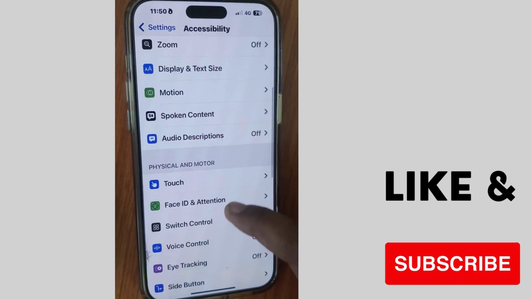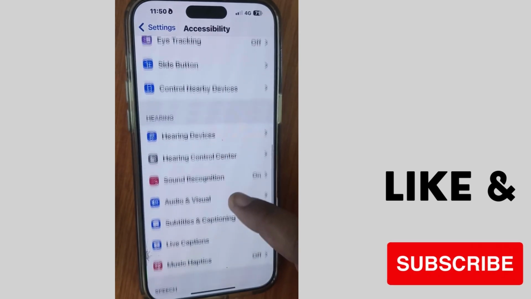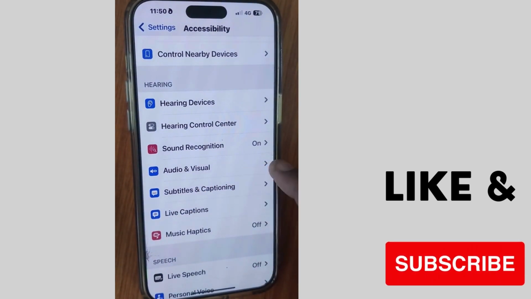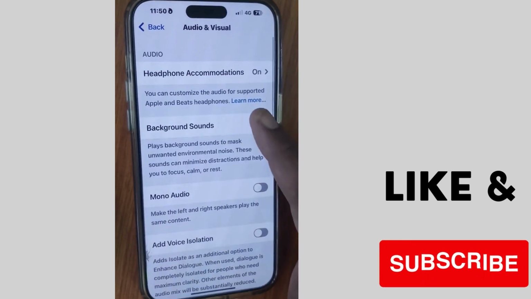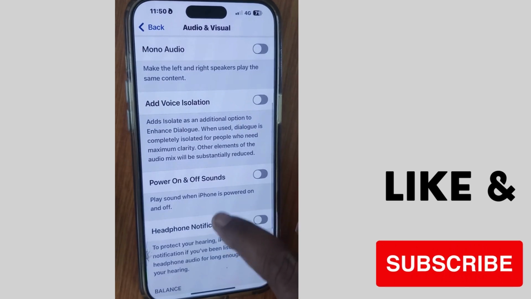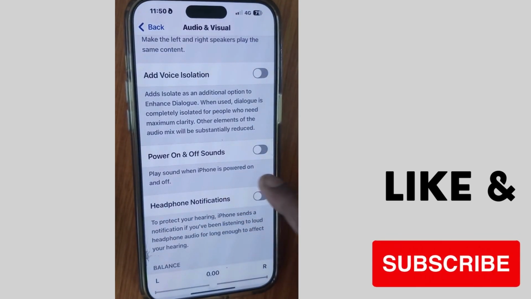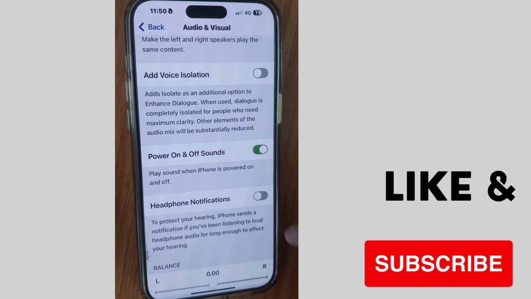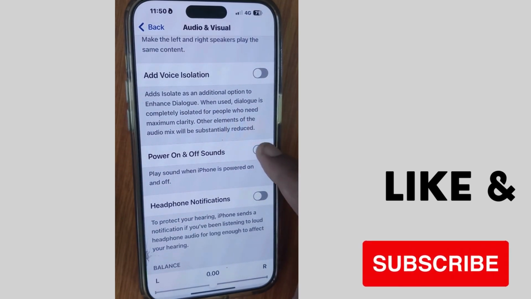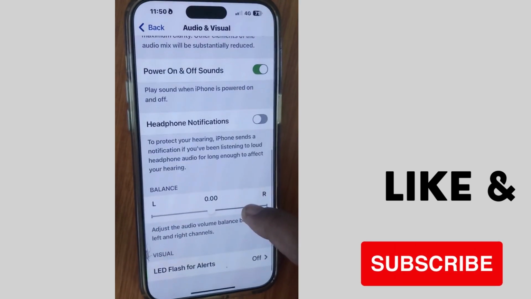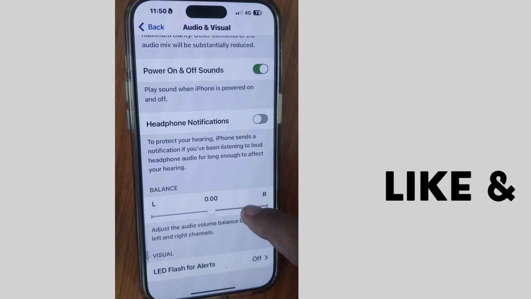Here scroll down and tap on Audio and Visual, and here scroll down and you will find the option Power On and Off Sound. Play sound when iPhone is powered on and off. Turn the toggle button on or off to enable or disable power on off sound on your iPhone. That's all.